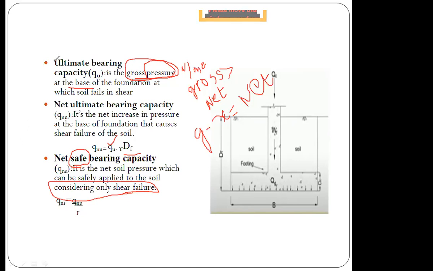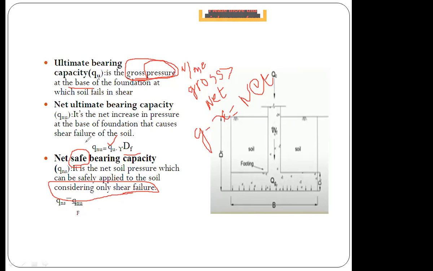So if we look above, when this particular pressure is applied, the soil will fail, it was said. So whenever you come here to the third definition, if you see here, the soil will be safe even if you apply this much loading, or even if there is existence of this QNS amount of pressure. So, as we are saying, it is safe bearing capacity.